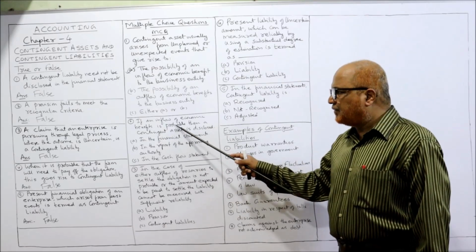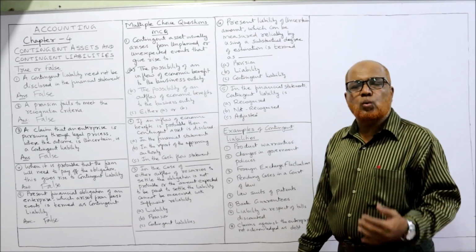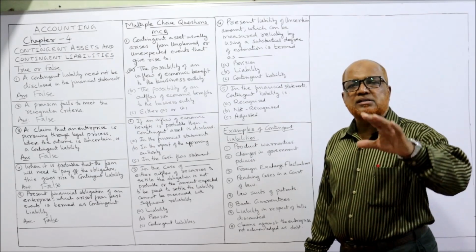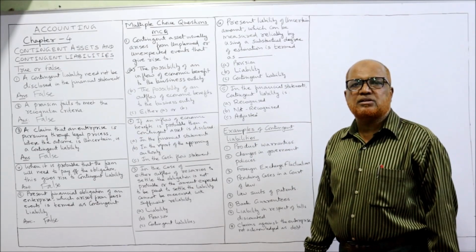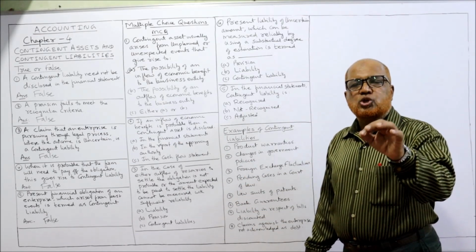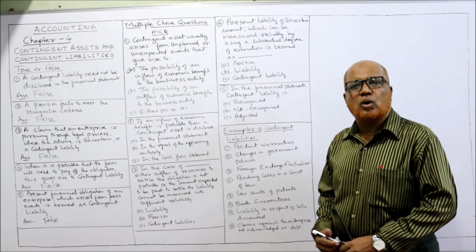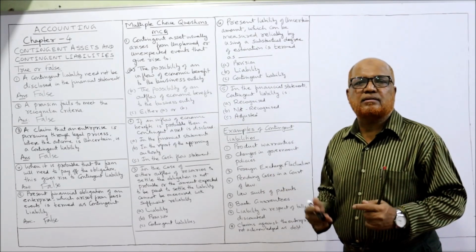When the economic benefit is probable, then a contingent asset is disclosed. Where? It should not be disclosed in the financial statement. It should not be disclosed in the cash flow statement. It should be disclosed in the report of the approving authority, such as the board of directors.